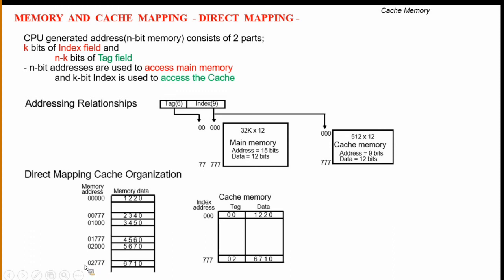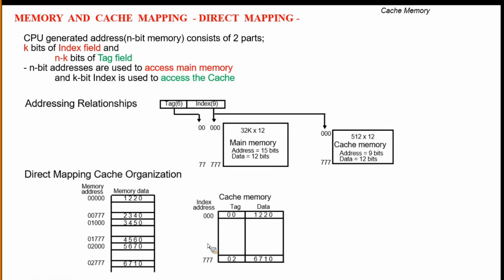You need to find this memory data in the cache. How? First by indexing, that is 000. Where we have 000 here, 777, okay, here the hit.